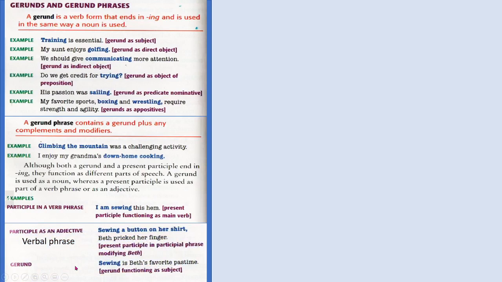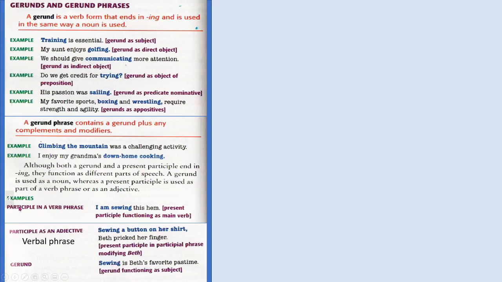Here you see this difference. The gerund, sewing, is Beth's favorite pastime. Gerund functioning as a subject. But if I say Beth's favorite pastime is sewing, then the gerund is functioning as a predicate nominative. Anyway, it is a noun.